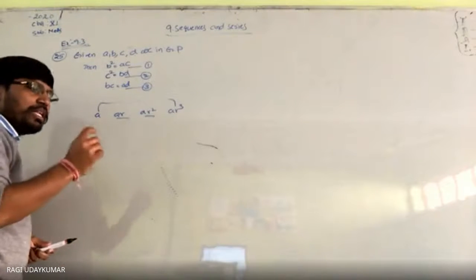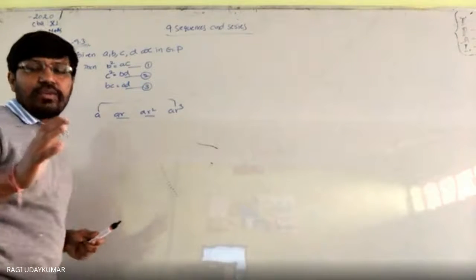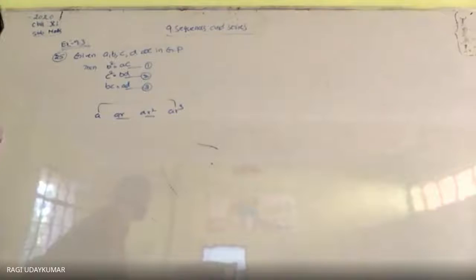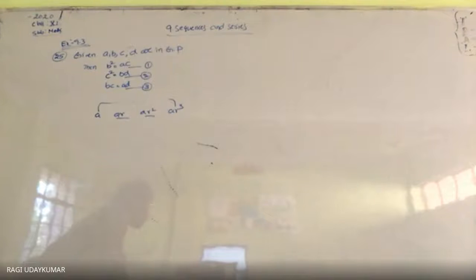So the four numbers are given to you in geometric progression, and the product of the middle two numbers will be equal to the product of the first and fourth term, the last term. Yes.